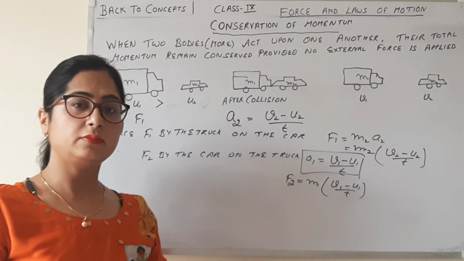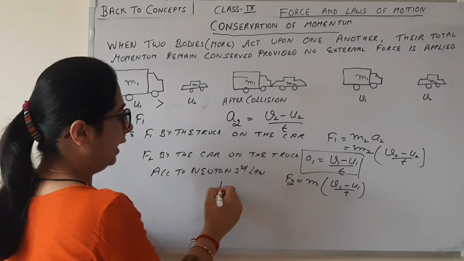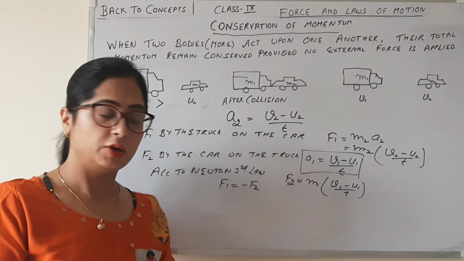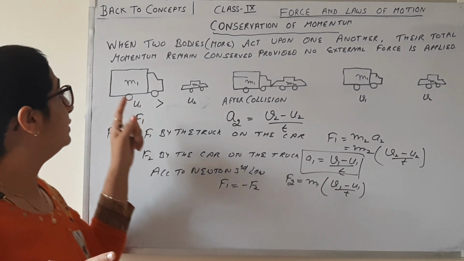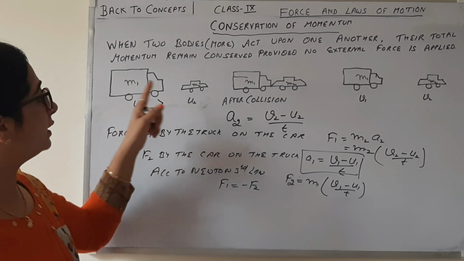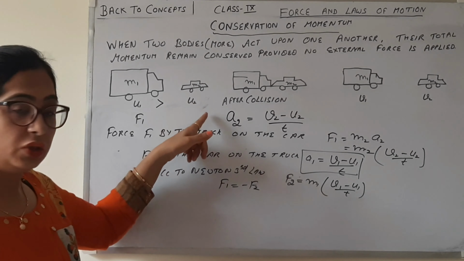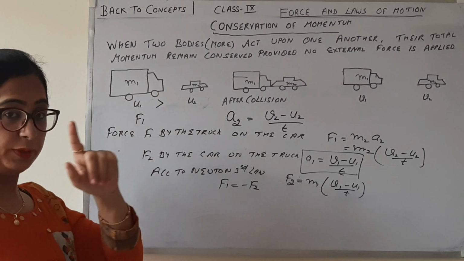So, according to Newton's third law, F1 must be equal to minus F2. For every action, there is an equal and opposite reaction. जितना force M2 के ऊपर M1 लगाएगा, उतनी ही force M1 के ऊपर M2 भी लगाएगा.